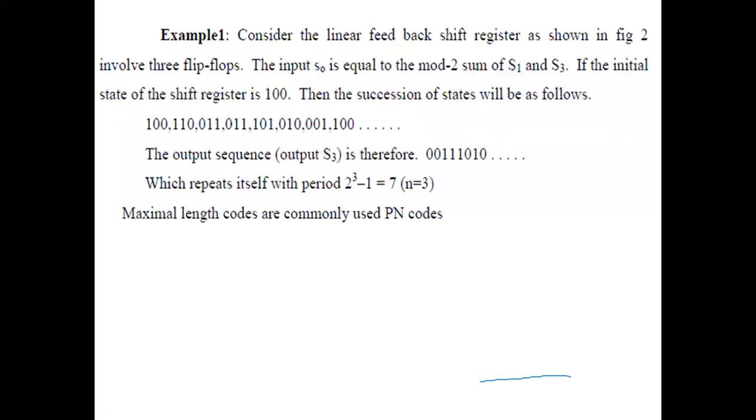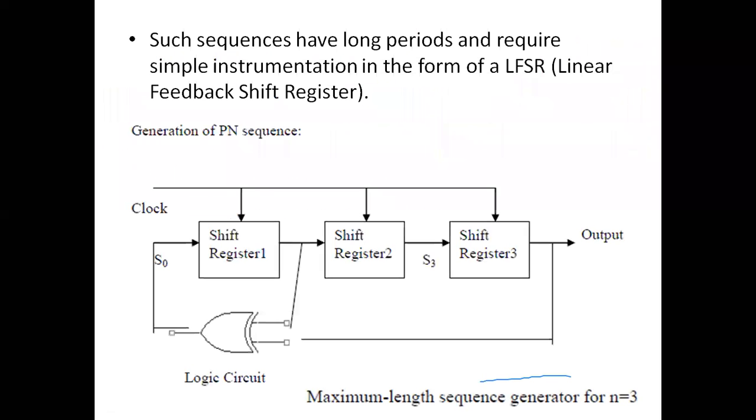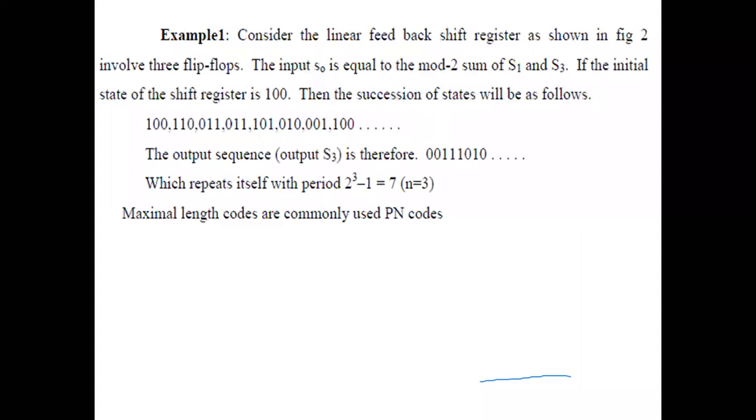And the same example I have discussed is explained in this diagram. We started with the initial state 100, and with each clock pulse the next state is 110, then the next state is 011. You can verify how we get the state change per clock input. The PN sequence is periodic, so it repeats itself after a length of 7. So 2 to the power 3 minus 1, 8 minus 1, is 7. The maximum length of the PN sequence is 7, and it repeats after every 7 bits. These are called the PN codes.